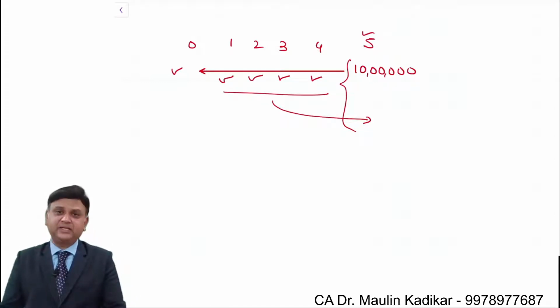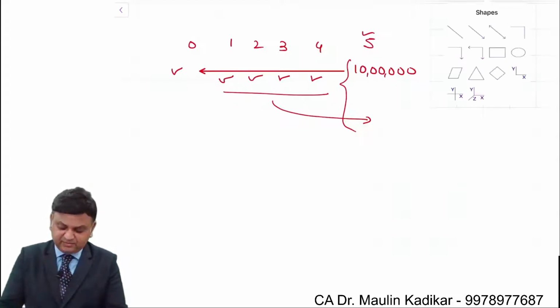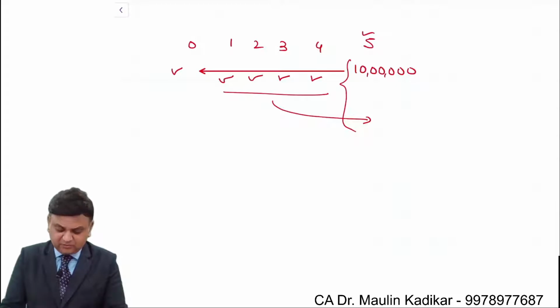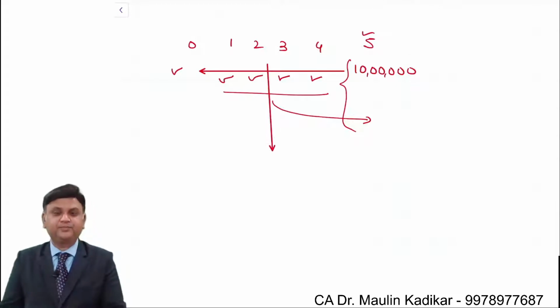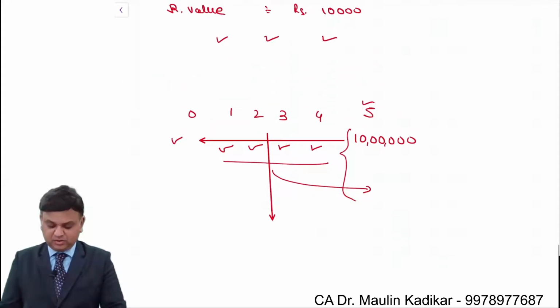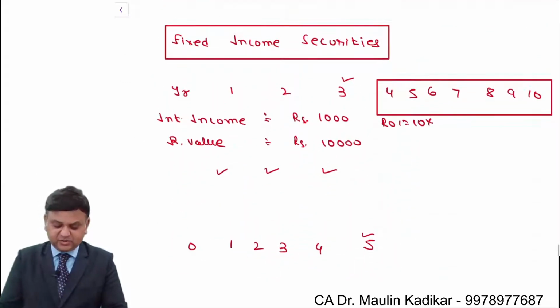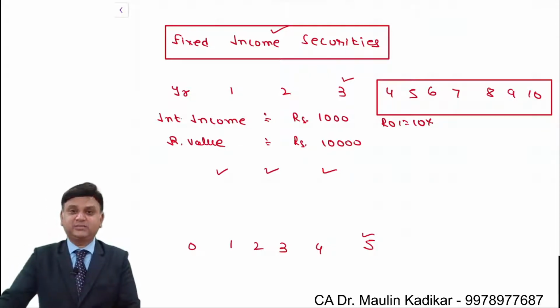But it may happen that the rate of interest in the market is comparatively less than what you had thought of. Then in that case, again you have a risk as an investor. So this is the kind of risk that you have as an investor when you make investment in fixed income securities.